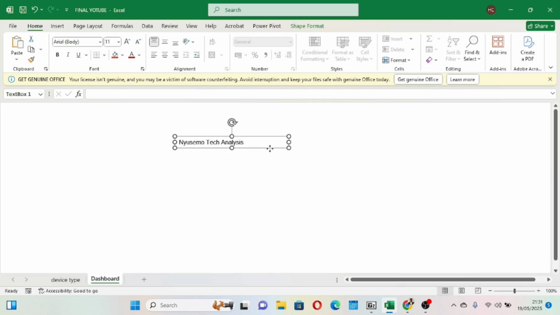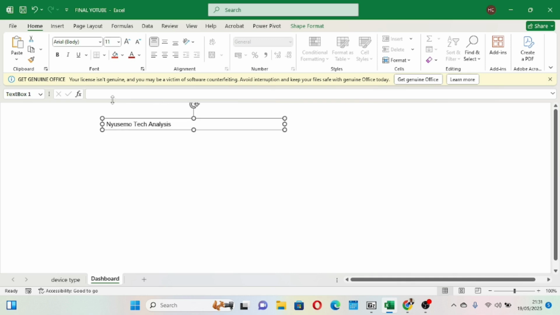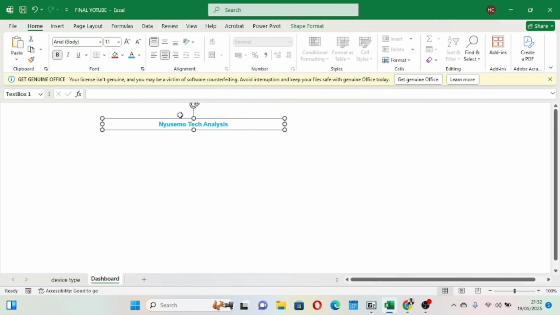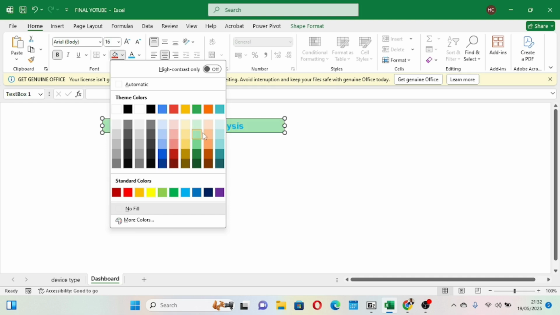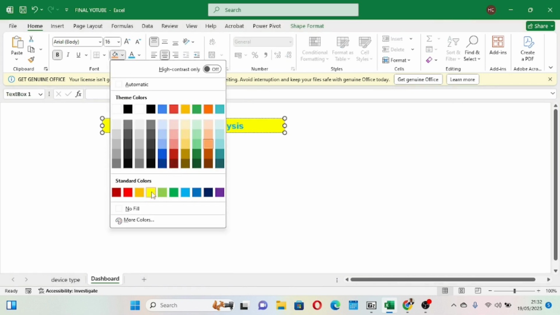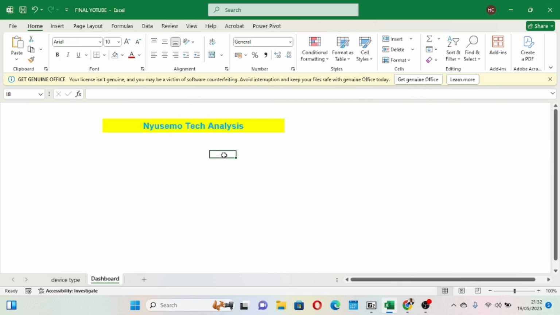Okay, so now we are good to go. I just want to bring it somewhere around here. Then I come to Home, bring my text, and bold it. I want the text to be this color, and then I make it bigger. Inside the text box, I want it to take this shape. Okay, so this is it. I just hope this is good. Great.